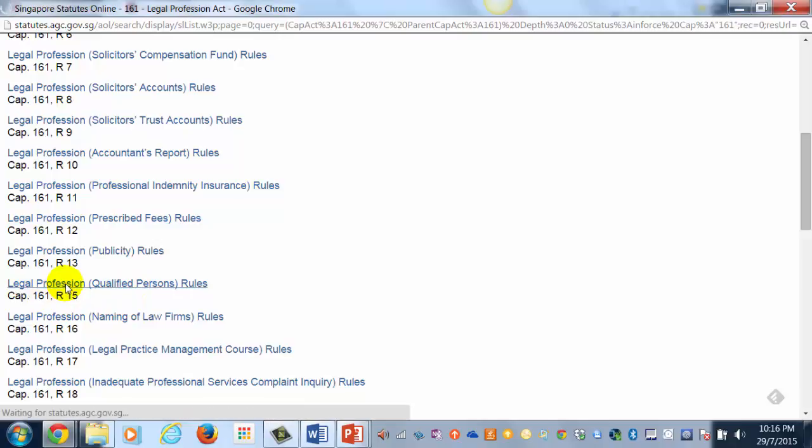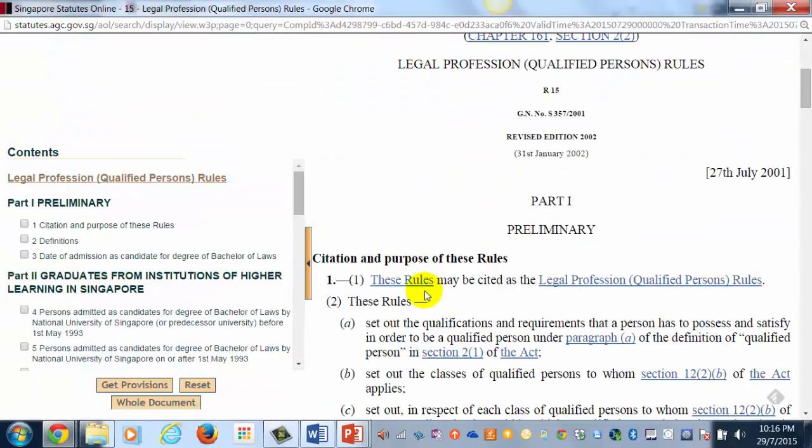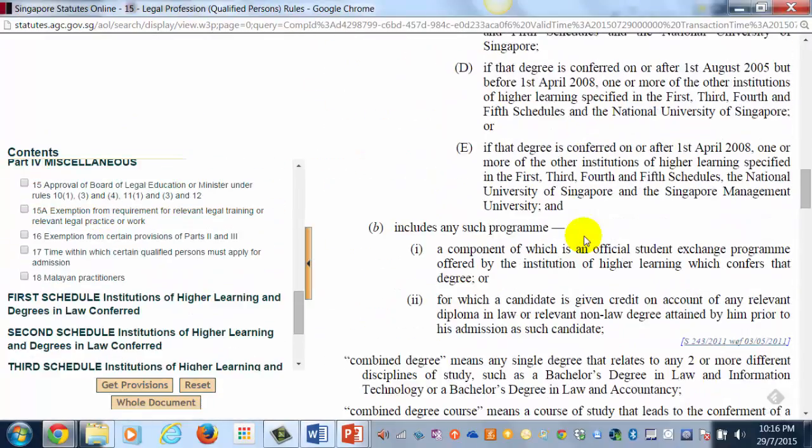Again, if you click on the link, it will display the full text with the relevant sections on the left and the full text on the right. The schedules are always at the end.